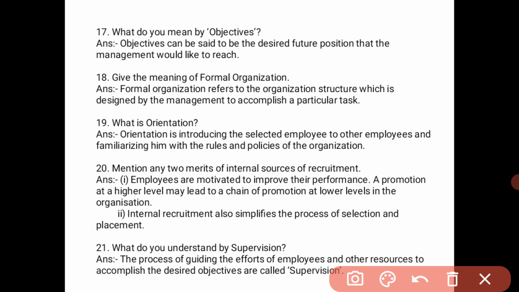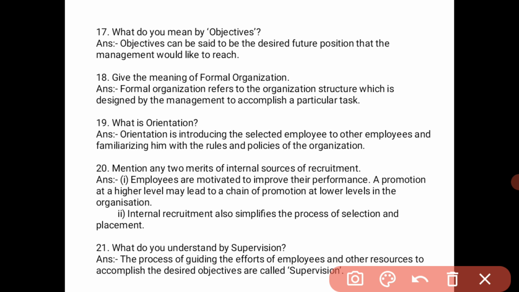Next, what do you mean by supervision? This is an element of direction. There are mainly four elements that we have already seen in the 1 mark question: supervision, motivation, leadership and communication. They have asked, what do you understand by supervision? Supervision is nothing but observing the work process of the employees.